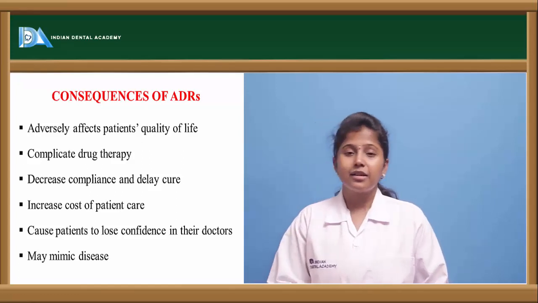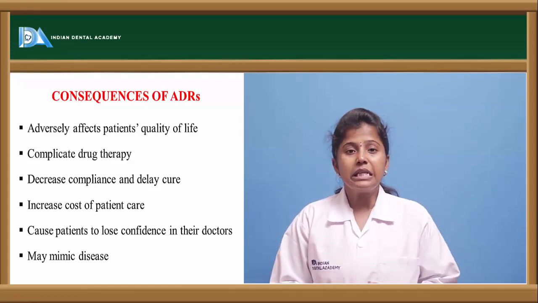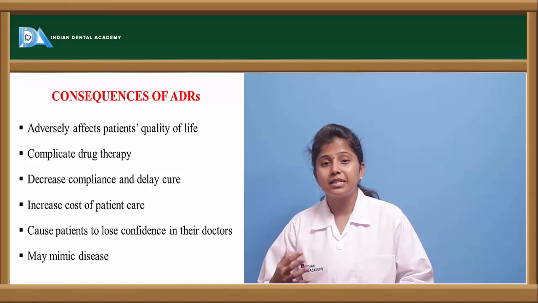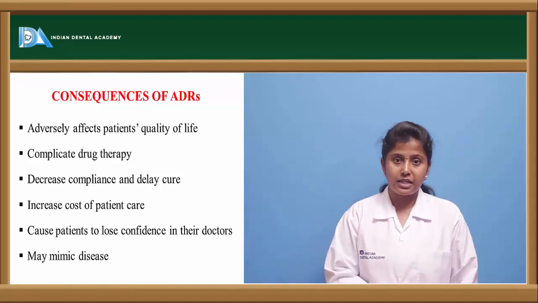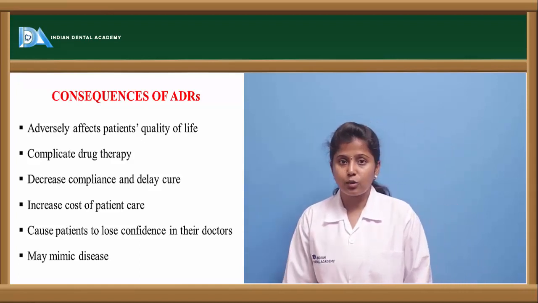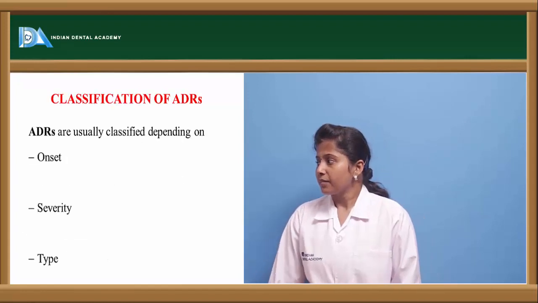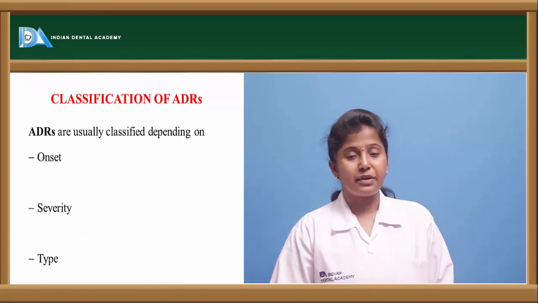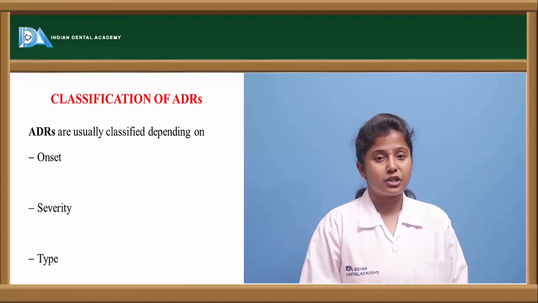The other one is that drugs may mimic the disease. There are a few drugs which mimic other diseases. They may show the symptoms of the other disease as a side effect. All these lead to adverse drug reactions. Now let us see the classification of adverse drug reactions. How are these adverse drug reactions classified?